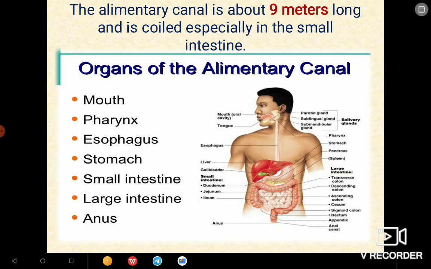Next we are having the organs of the alimentary canal. First the organ is mouth. Next we are having pharynx, esophagus, stomach, small intestine, large intestine, and the anus. So we are having mouth, pharynx, esophagus, stomach, small intestine, large intestine, and the anus.